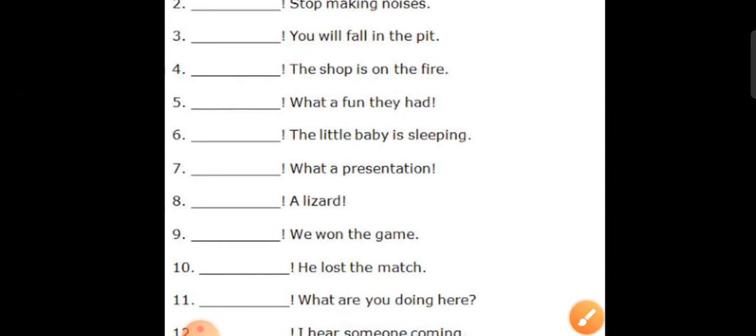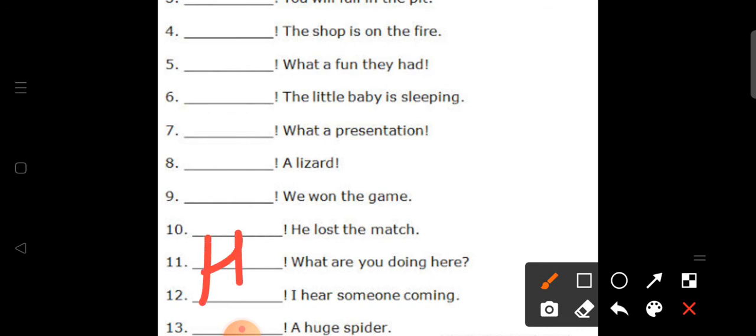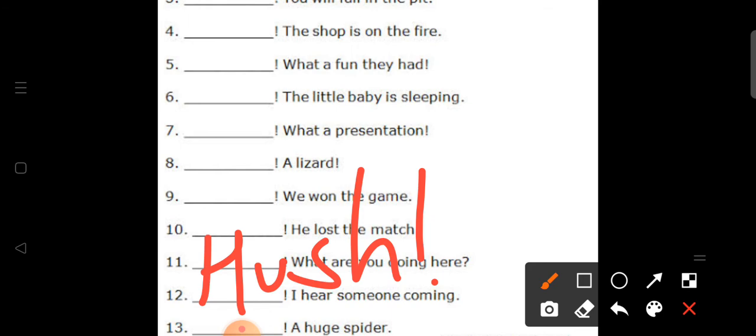Then 12th one, dash, I hear someone coming. I hear someone coming. That means you are trying to listen to the footsteps of somebody, right? So what would you ask others? To stop speaking or to keep quiet. So we can write over here, hush, shh, I hear someone coming.